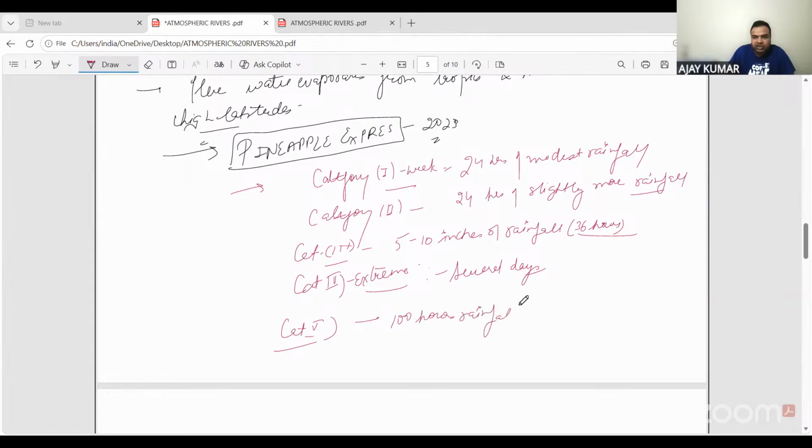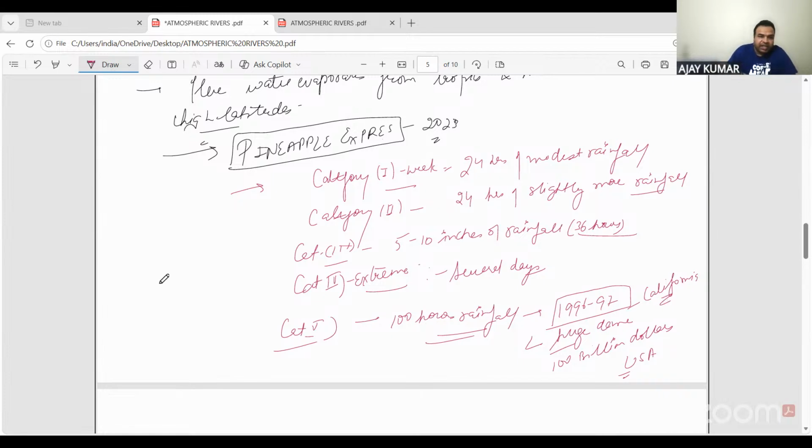Okay, 100 hours of rainfall, and such 100 hours of rainfall, the category 5 atmospheric river, has hit the USA in the year 1996, 1997. 1996, 1997 mein this has been there, and this has caused huge damage. This damage was equivalent to $100 billion. Okay, $100 billion for USA, and that too was in California.